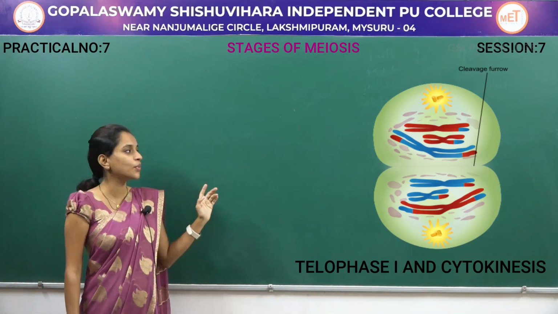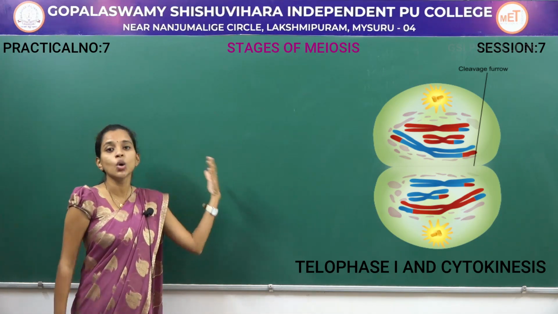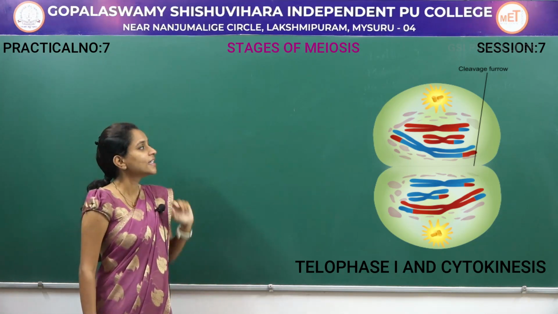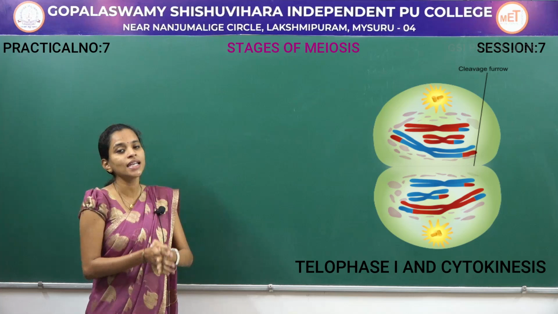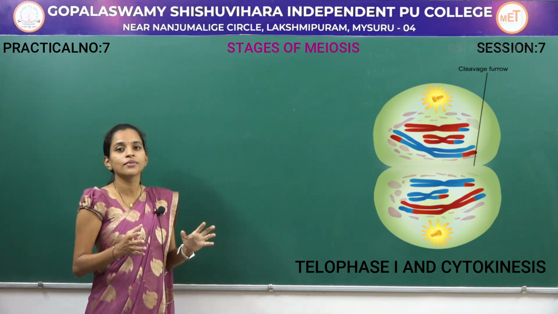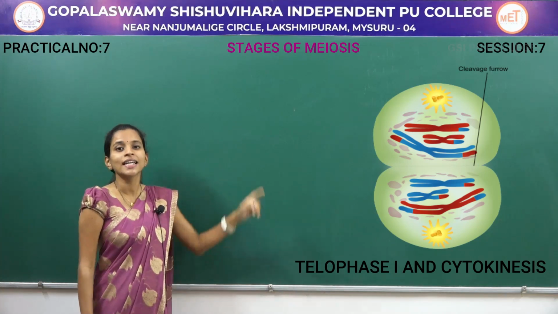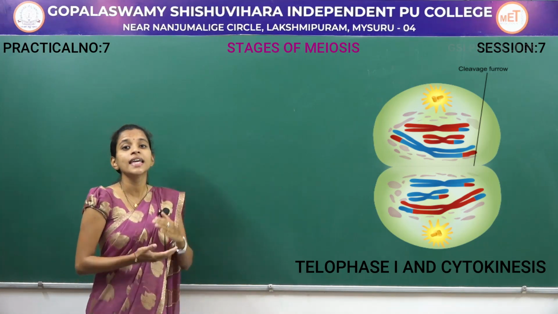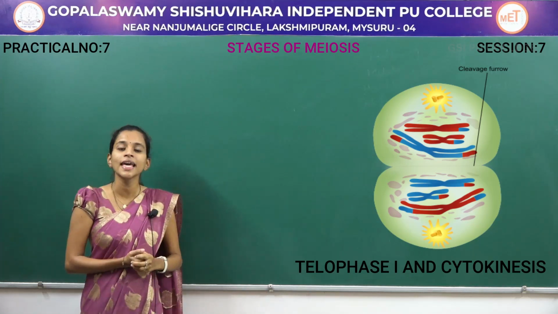In the telophase stage there is reappearance of the cell plate, and the nuclear membrane and nucleolus, which had degenerated, are produced once again. The chromosomes which had condensed become thin and long and are completely present within the nuclear membrane. So there will be production of two cells now. Each daughter cell will now have n number of chromosomes. The process of reduction has already begun.